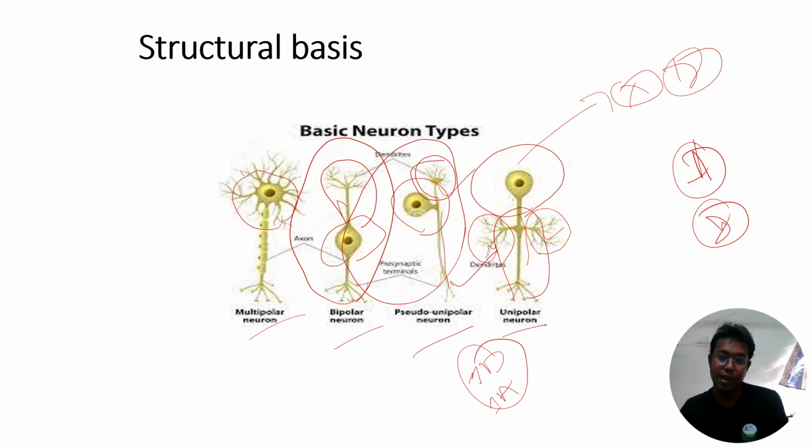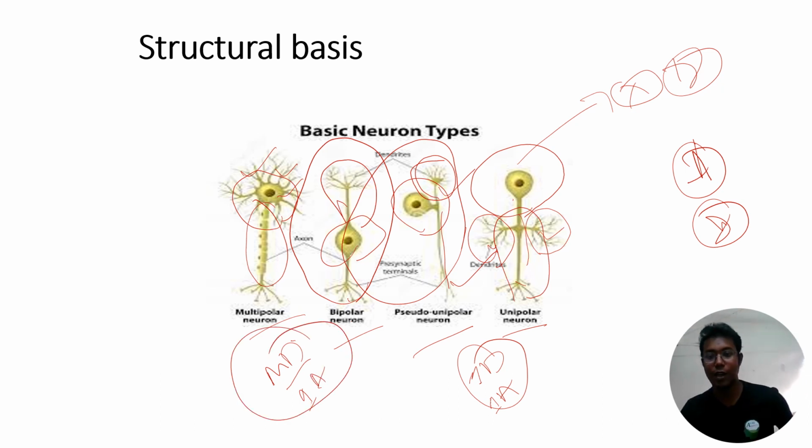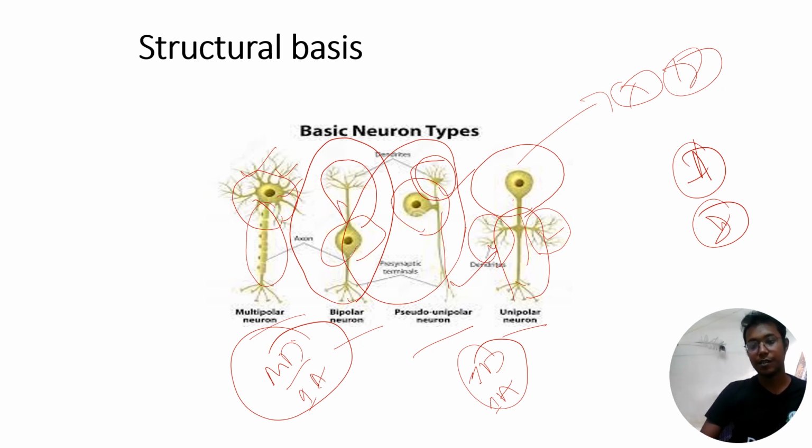From the cell body, multiple dendrons arise and one axon is present. If multiple dendrons and one axon are present, that is called multipolar. Understood? So on what basis are we categorizing? We have to check for the presence of the axon and the presence of dendrons.